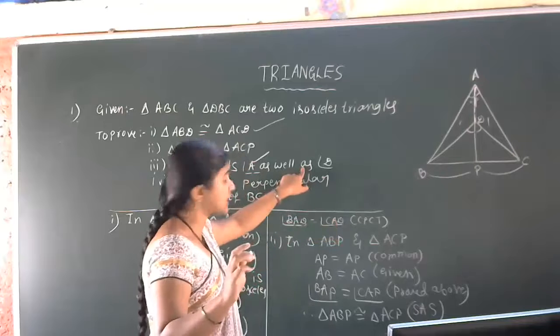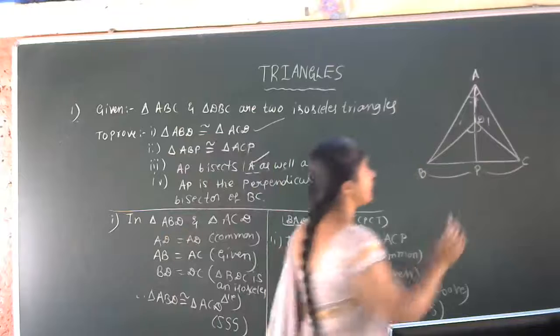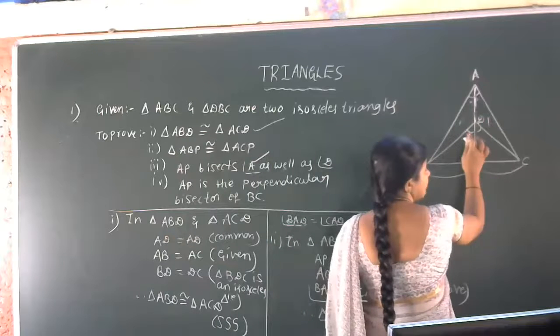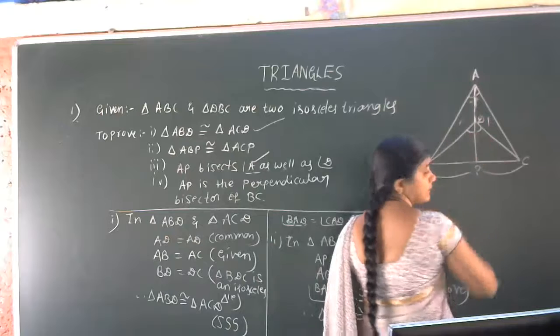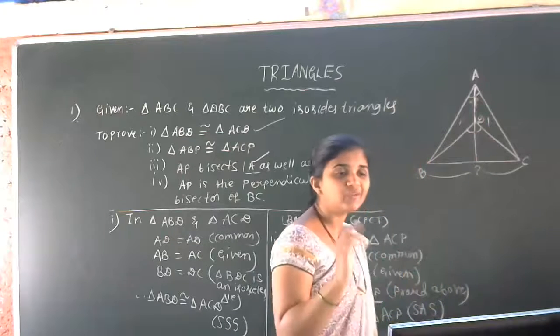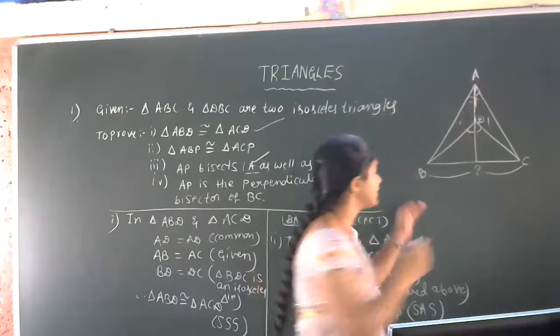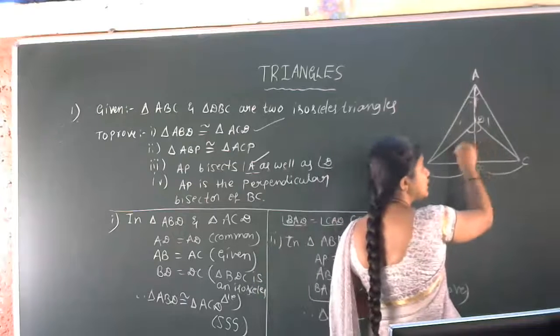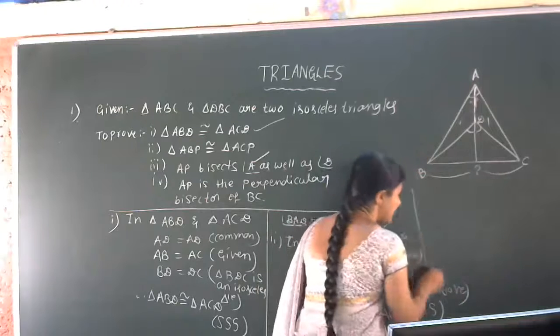But the question continues: angle A as well as angle D. So we have to show that the AP line bisects angle D also. That means these two angles must be equal. For that we have to take the help of congruency, of these two small triangles. Is that clear? Now I'll work it out.